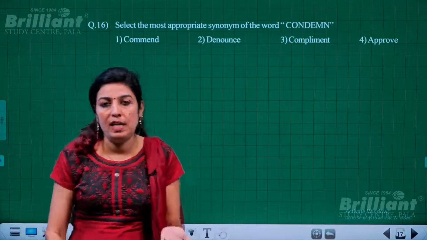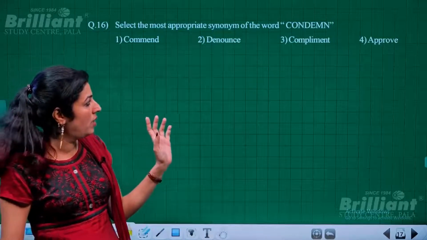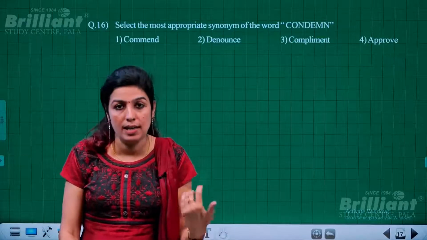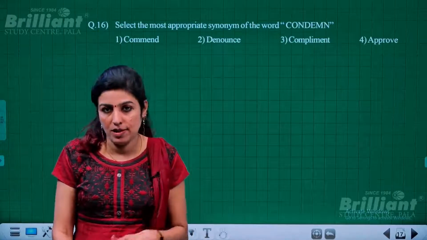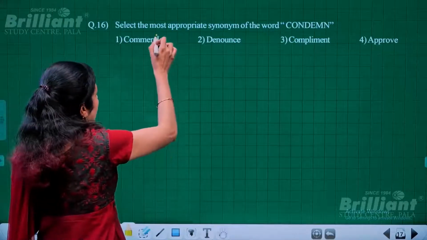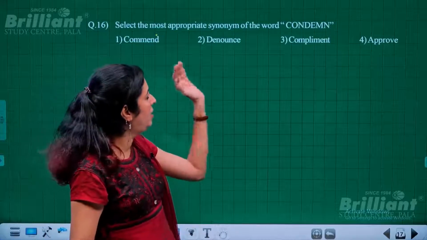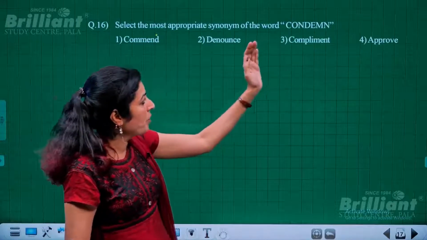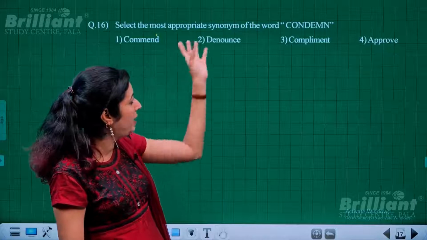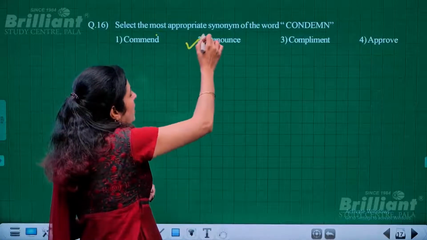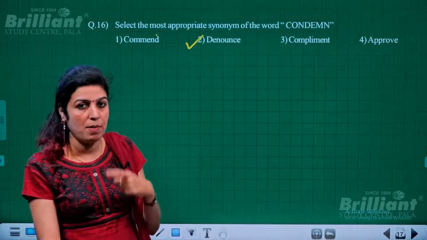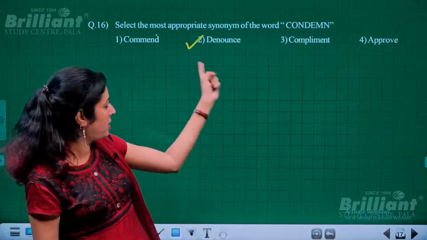Contemn means to criticize, to speak evil, etc. So, from the given words, let us see. Contemn means to say opposite things about a person or a thing, or to criticize in a negative way, to speak evil of something. Okay. So, here we have comment, then we have denounce, we have compliment, approve. So, actually compliment and approval are positive things, not contempt. So, what we have to find is a synonym. The word denounce means speaking evil, or saying something in a negative way about something or someone. So, in that sense, this matches the word contemn.